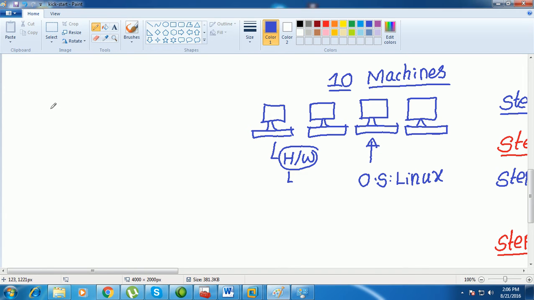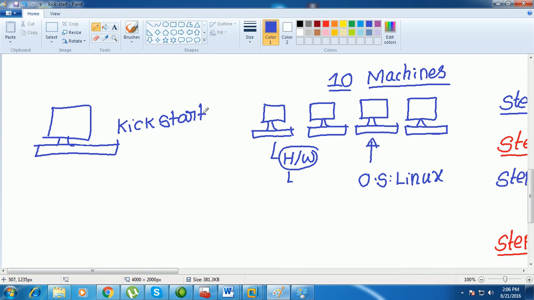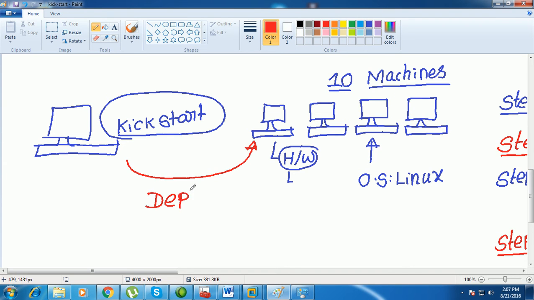What I can do is prepare one server. This is what you call a kickstart server. With the help of this kickstart installation or kickstart server, I can deploy the operating system on remote computers.